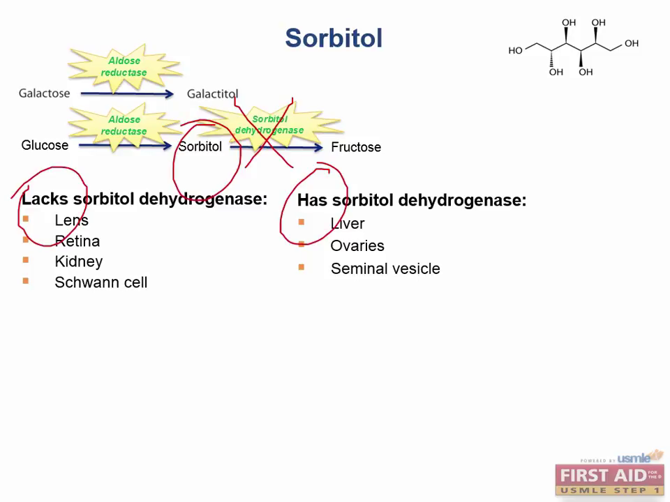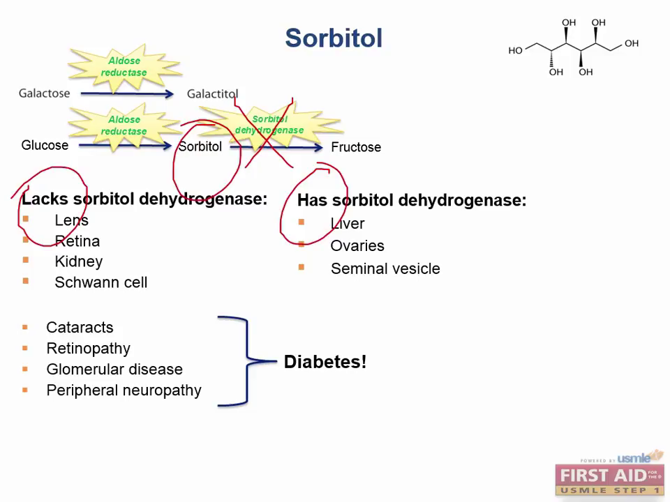In states of persistent hyperglycemia, such as in diabetes, high sorbitol levels can cause damage to the lens, the retina, kidneys, and Schwann cells, since these all only have aldose reductase and not sorbitol dehydrogenase. This can cause cataracts, retinopathy, glomerular disease, and peripheral neuropathy, all of which are unfortunately common issues in diabetes.